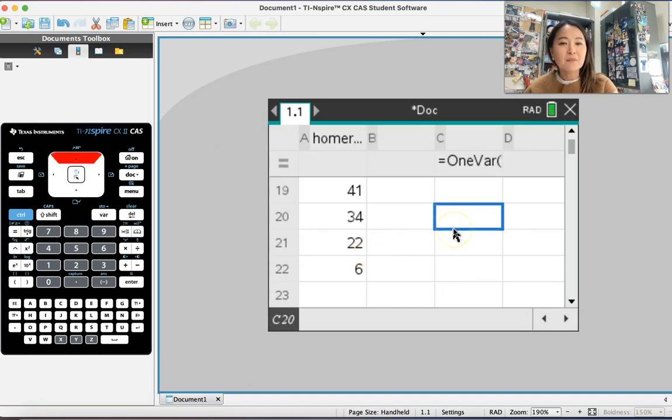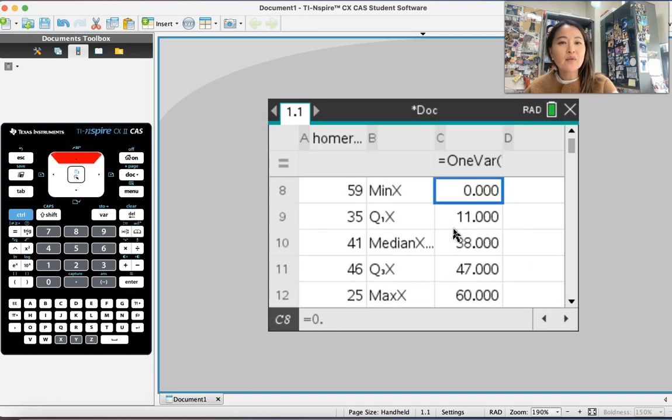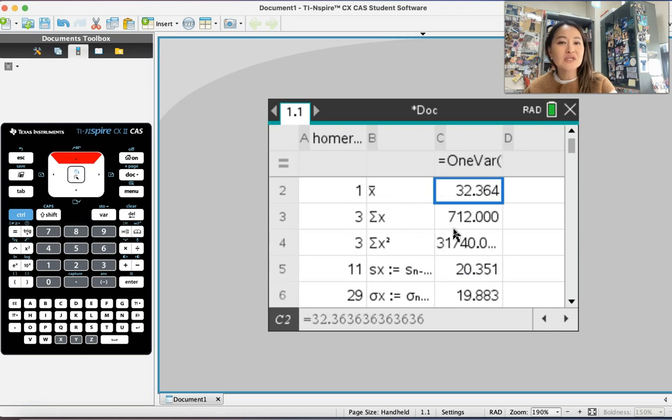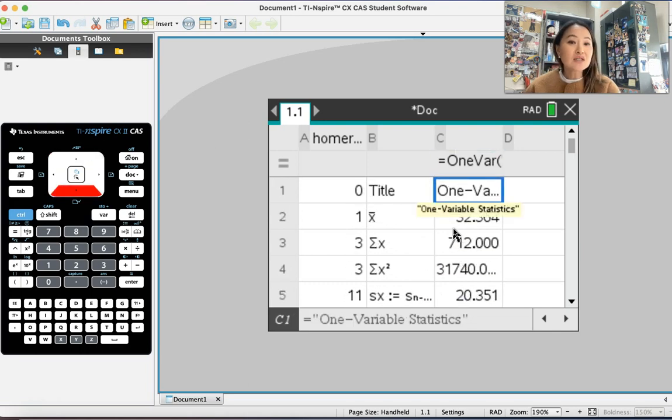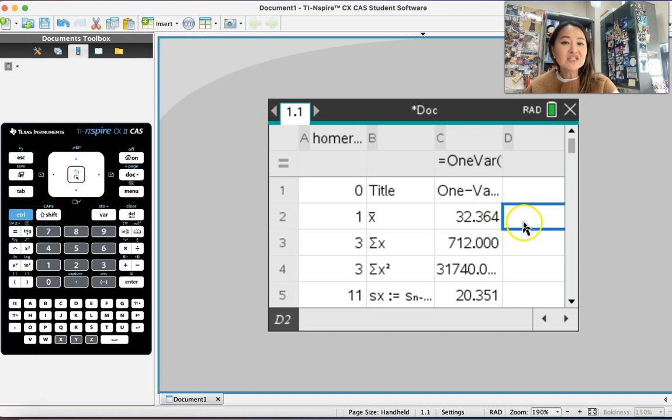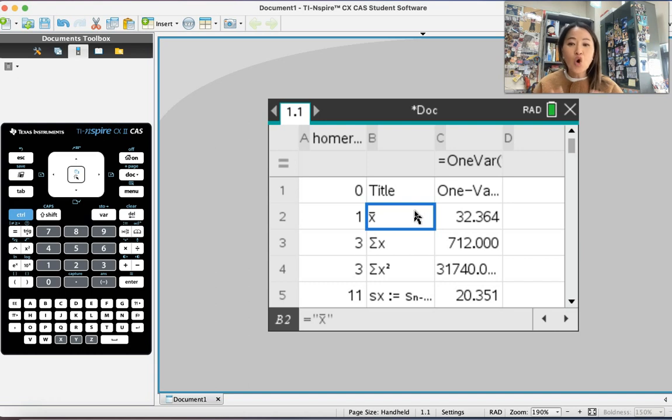Whoa. What happened here? Wait, let's go all the way up. Oh, wow. Okay, here's what it tells us. Are you ready for this? This is called one variable statistics, and this right here is the mean. What is the mean? It's the average, right? So what is the average number of home runs that Babe Ruth hit during his season or during his career? It's about 32, which is amazing, okay?